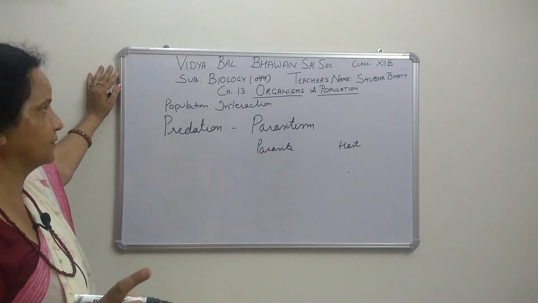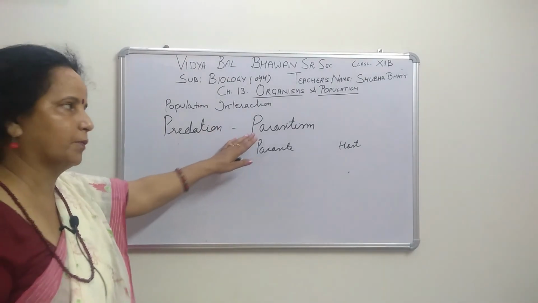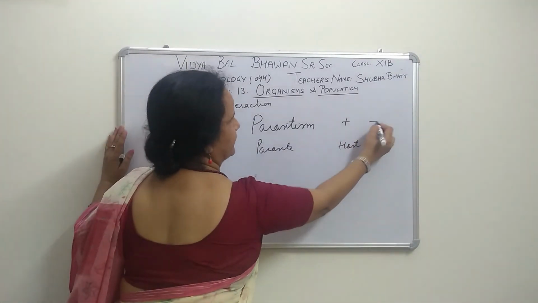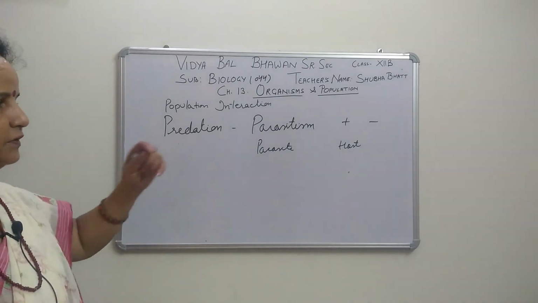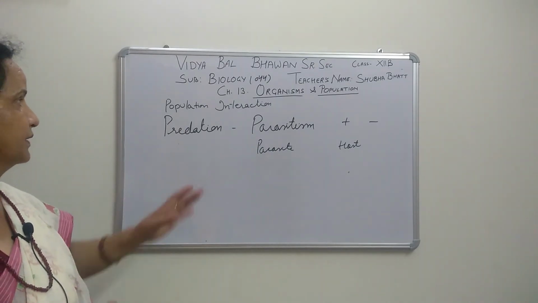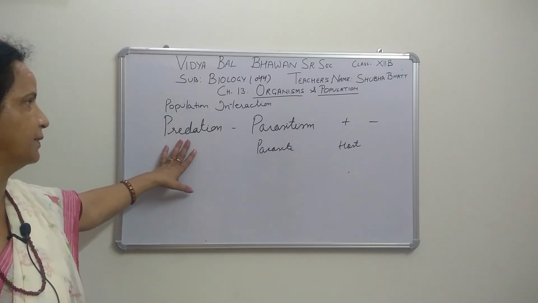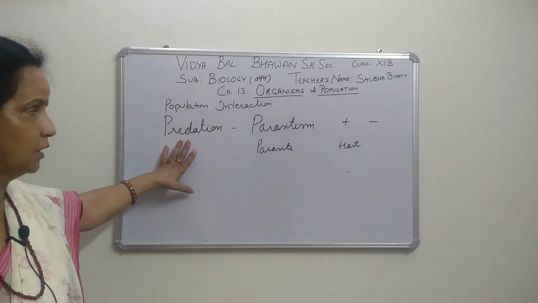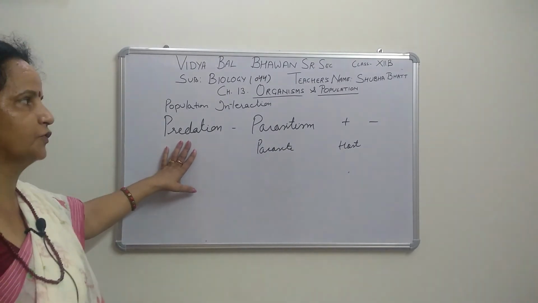Predation is positive and negative, and parasitism is also positive and negative, meaning one species benefits and the other is harmed. In predation also, one prey is killed by the predator. Predators get a huge benefit, and the prey is harmed, positive and negative.